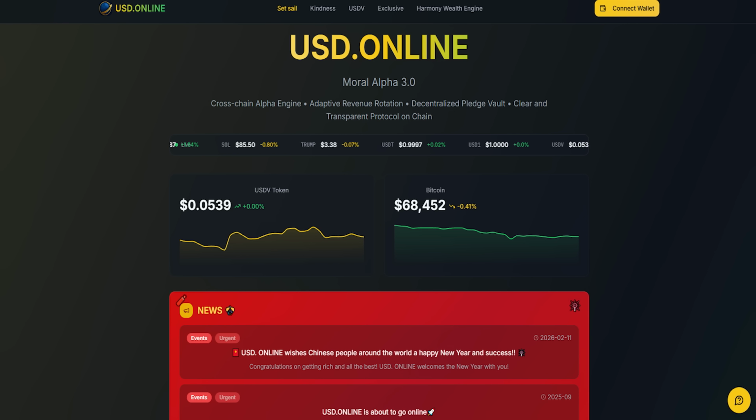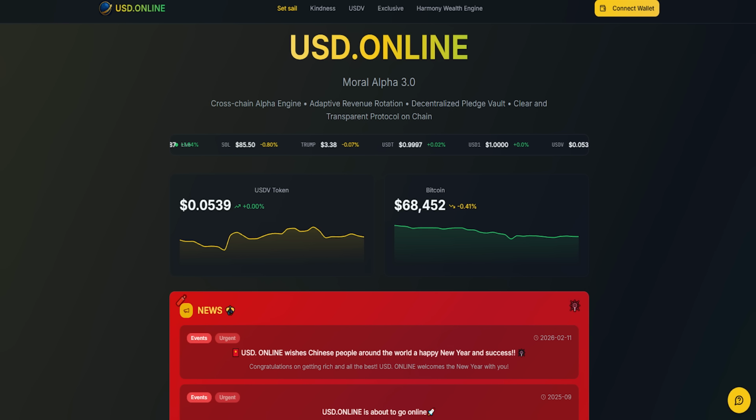Now here we are on the official website of USD.online. Now you'll see that they're going to talk about the Moral Alpha 3.0, and you'll see some references to charity, goodwill, harmony, wealth engine, kindness. Basically, there's a huge element of charity in this project. They are giving a huge chunk of their revenue towards charity, I think specifically towards autism. These are all their partners, so you can see here. So it has a charitable aspect to it, which is really amazing.